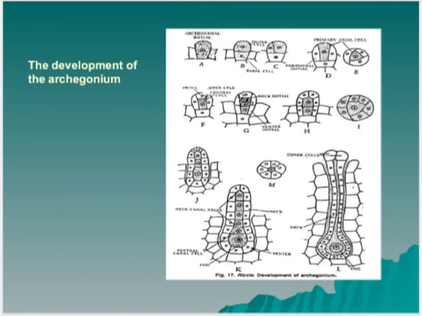A mature archegonium is a flask shaped structure. It remains attached to the thallus by a short stalk. It consists of an upper elongated slender neck and a basal globular portion called venter. The neck consists of 6 vertical rows enclosing 4 neck canal cells. The venter consists of a single layered jacket, 12 to 20 cells in the perimeter, enclosing a small ventral canal cell and a large egg. 4 cover cells are present at the top of the neck.